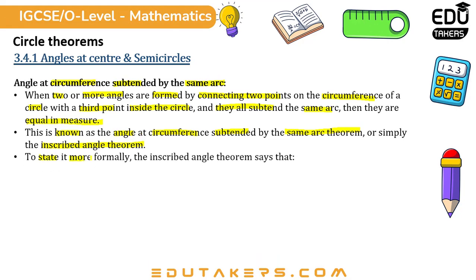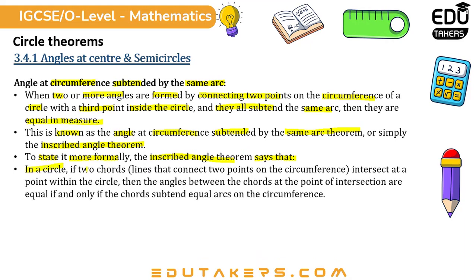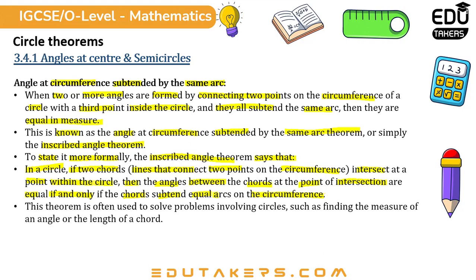To state it more formally, the inscribed angle theorem says that in a circle, if two chords, which are lines that connect 2 points on the circumference, intersect at a point within the circle, then the angles between the chords at the point of intersection are equal if and only if the chords subtend equal arcs on the circumference. This theorem is often used to solve problems involving circles, such as finding the measure of an angle or the length of a chord.